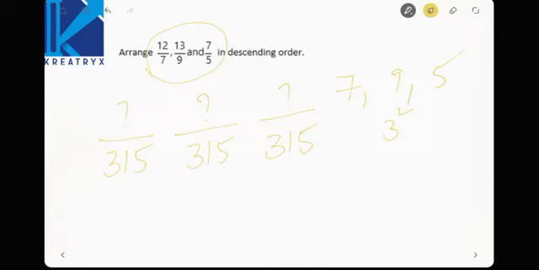If it has to be 5, then what shall we do now? 63 fives are 315, right? Okay, then what shall be here now? 63 sevens, am I right? So here the number must be 441. 441 by 315 will lead you to 7 by 5, this value you can get.